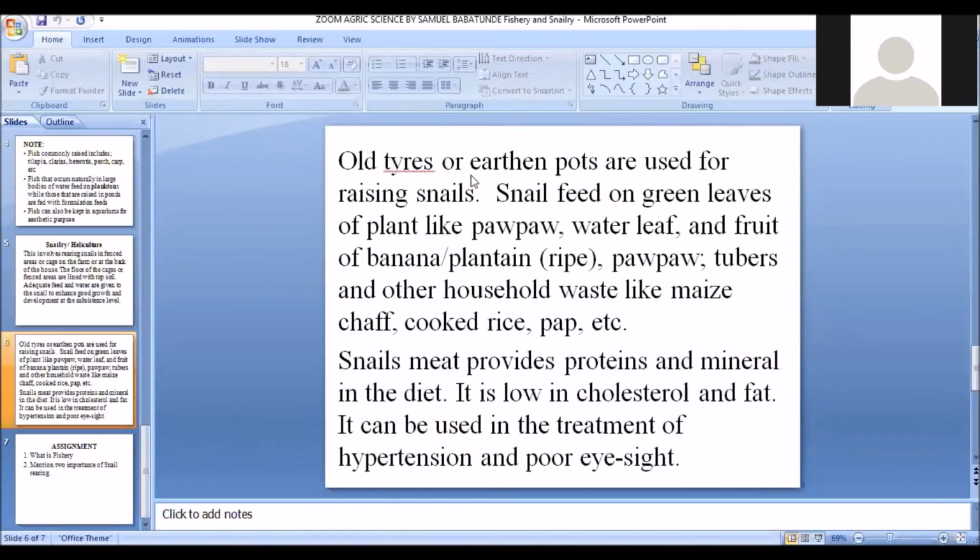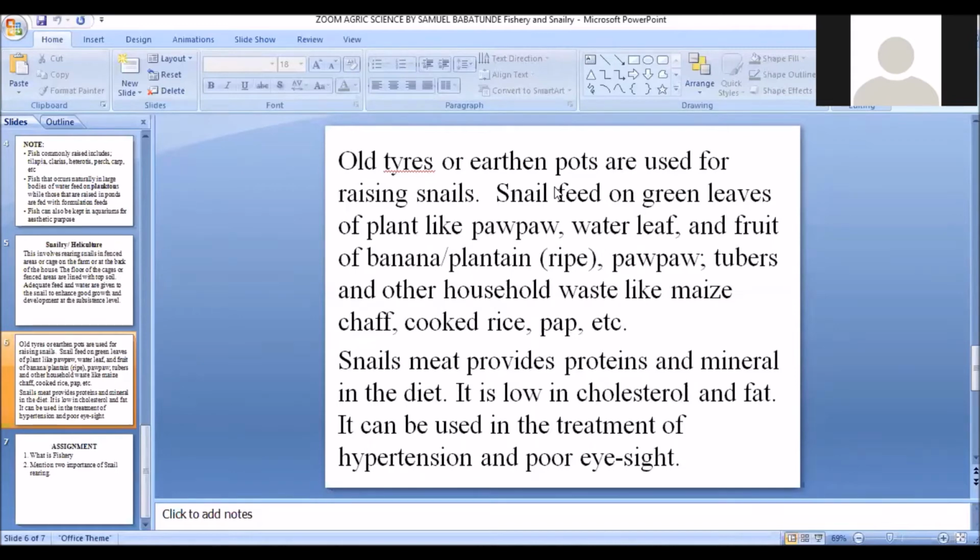Now, old tires or earthen pots are used for raising snails. In case you don't have a fenced area or maybe you don't have a cage, you can engage the use of old tires or earthen pots. You know these earthen pots, these clay pots, pots that are made of clay that have been fired. You can raise snails in these places because old tires and earthen pots provide a cool environment for snails. And you know snails require cool environments. So this provides a cool environment for raising snails.